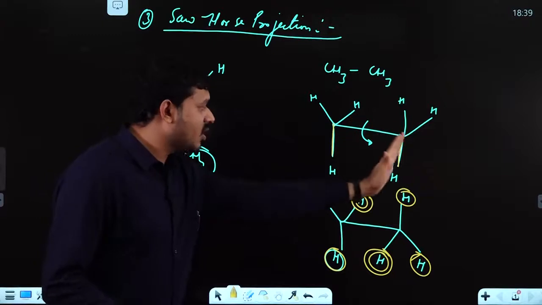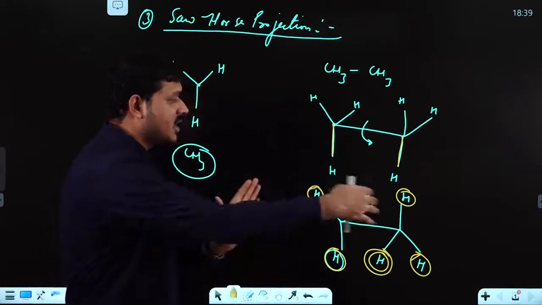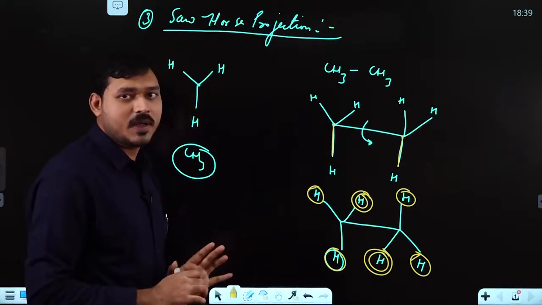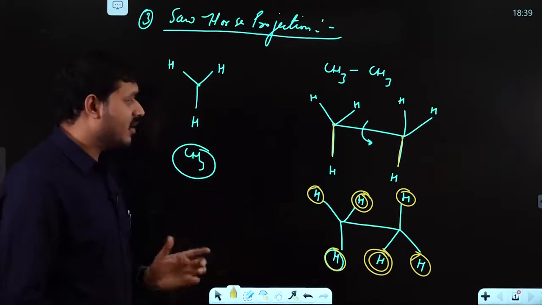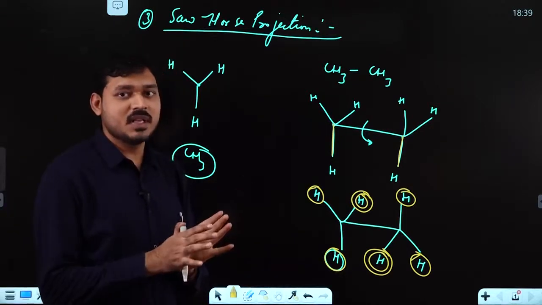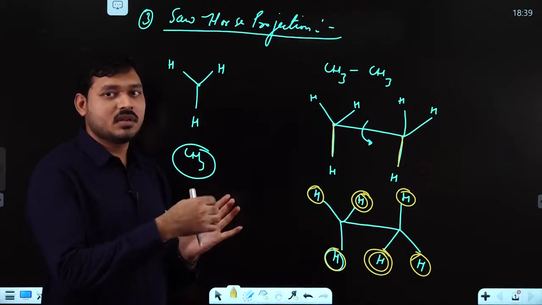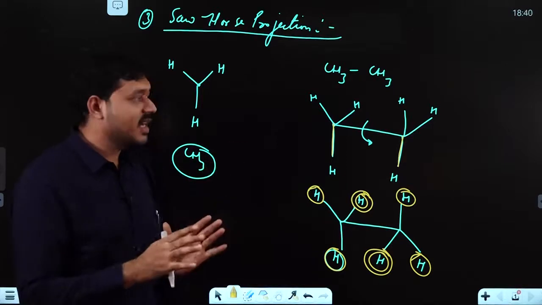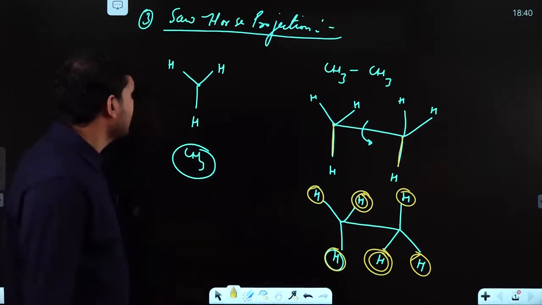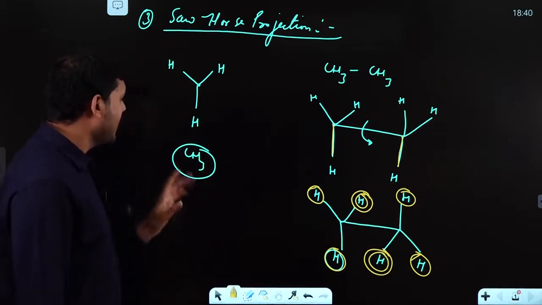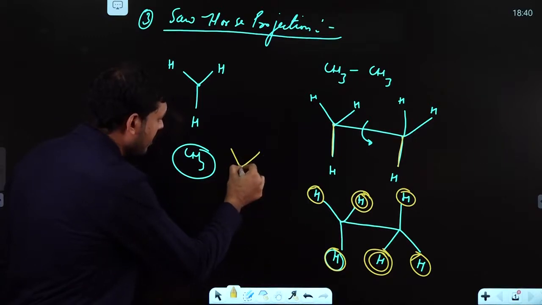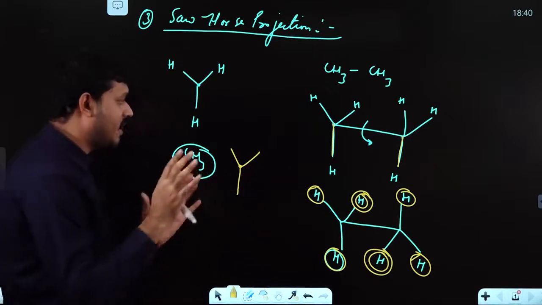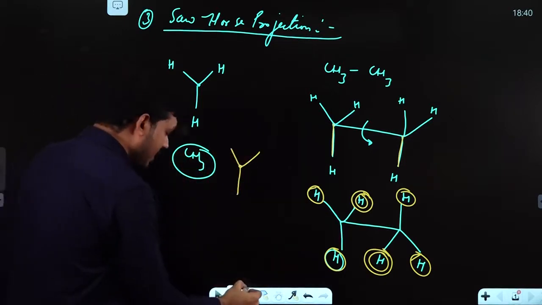Why? Because these two bonds are parallel or just in front of each other, so the electron pairs of this bond and this bond have some sort of repulsion. So when you say torsional strain, torsional strain simply means the inter-electronic repulsion between 2 bonds. That will be your torsional strain. So this is simply your Sawhorse projection. Clear? Simply you have to draw one carbon and whatever groups you have, with that connectivity. Simply remember this Y-shape. Okay, now next.